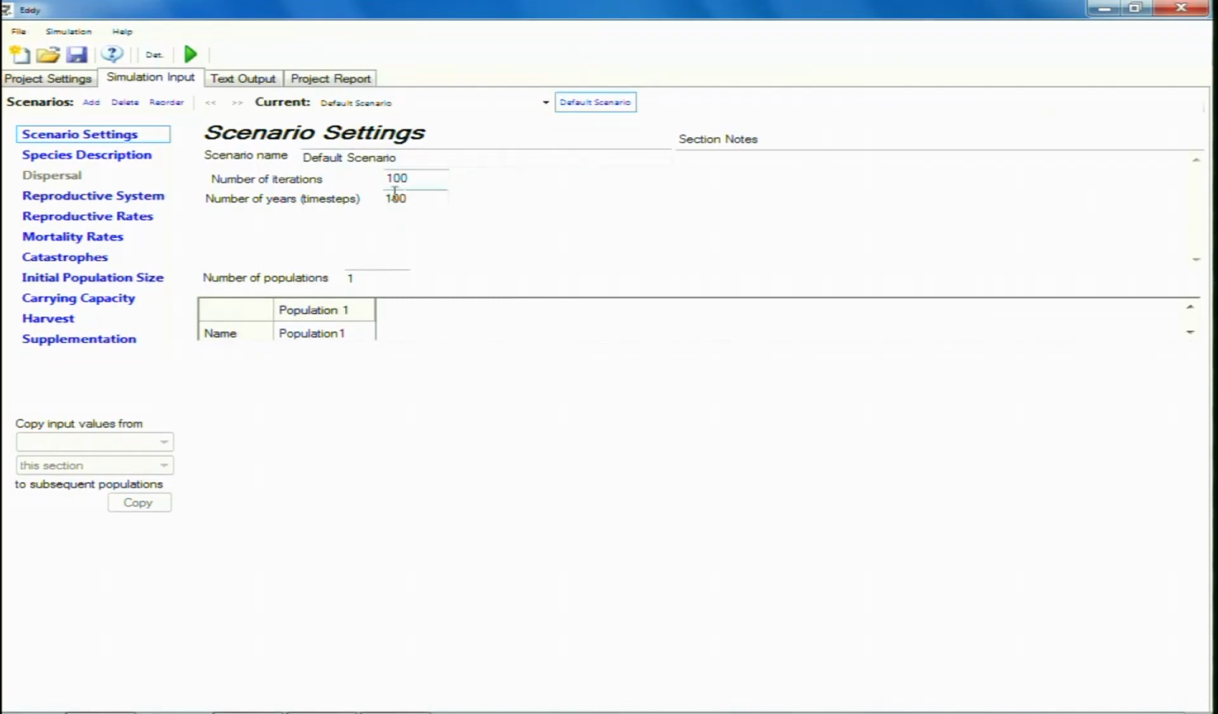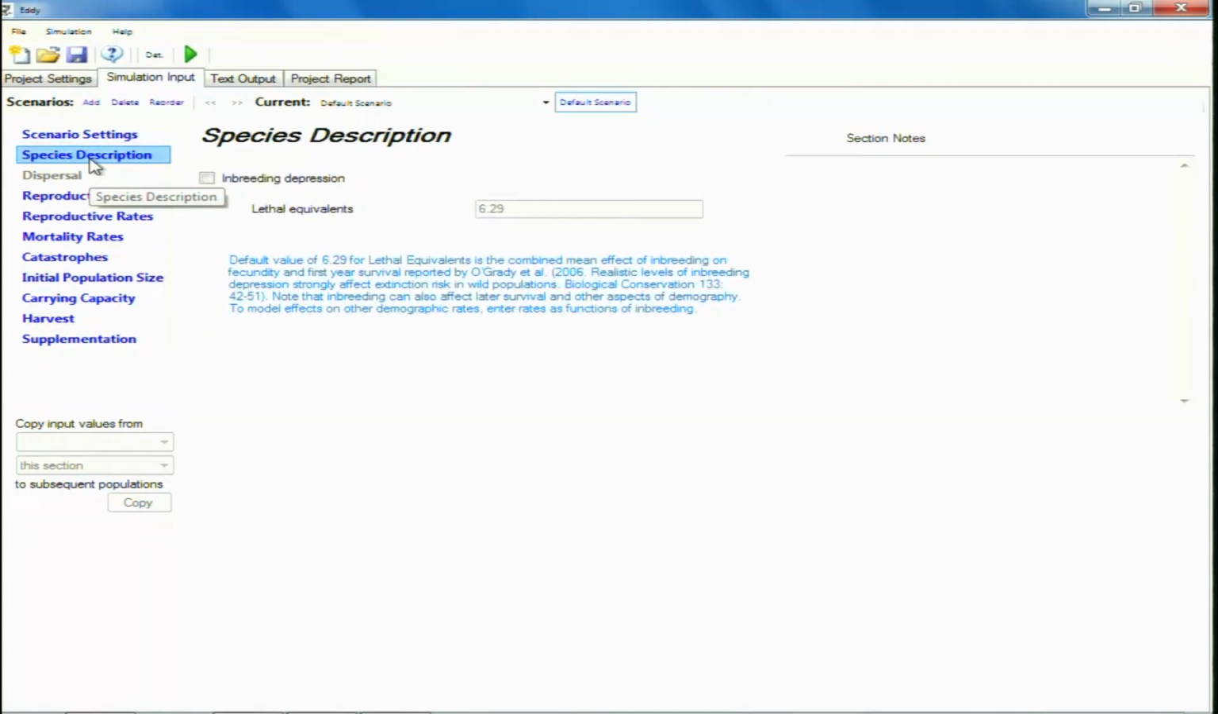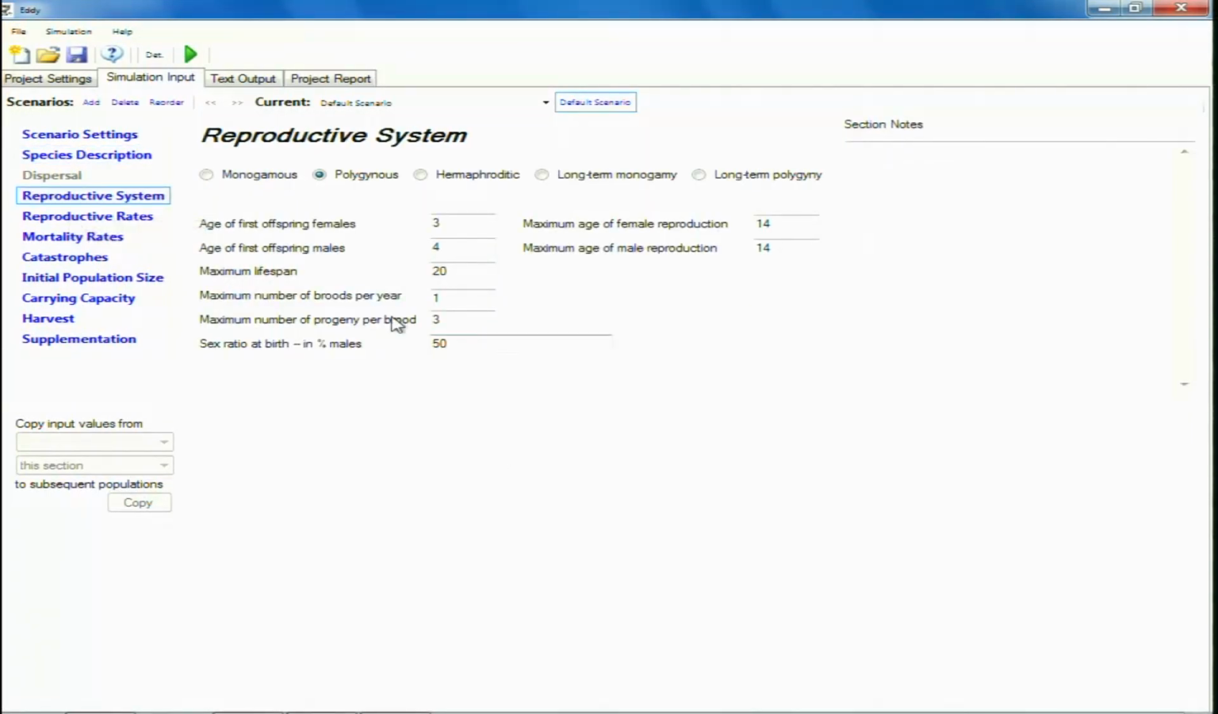Do we want to see the extinction probability in the next 100 years, or say the next 1000 years, and so on. In this case we are only dealing with one population, so we are not dealing with any migration, immigration or emigration. Then we could also include things like inbreeding depression and the lethal equivalents, but for simplicity we will ignore this for the time being. Now, in the case of the reproductive system, we are saying that a tiger is polygynous. So, essentially one male tiger can mate with any number of females.